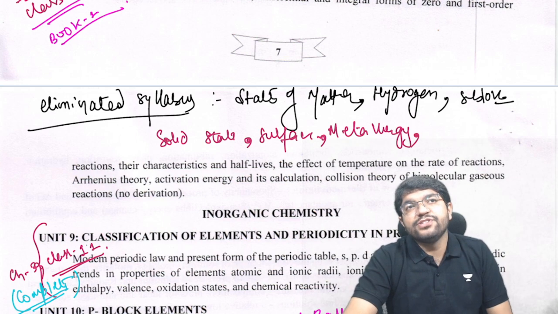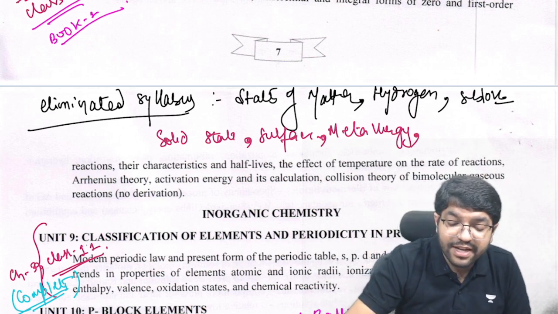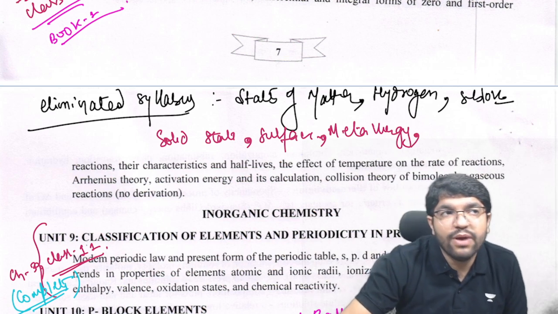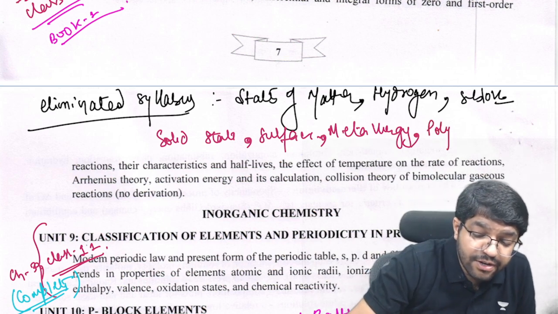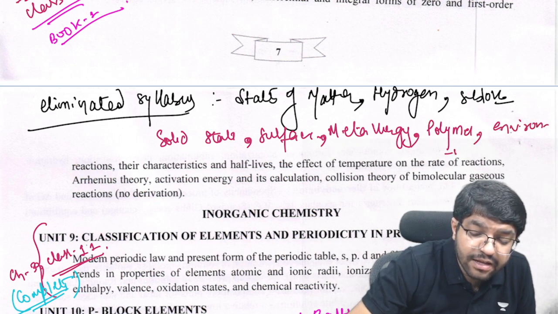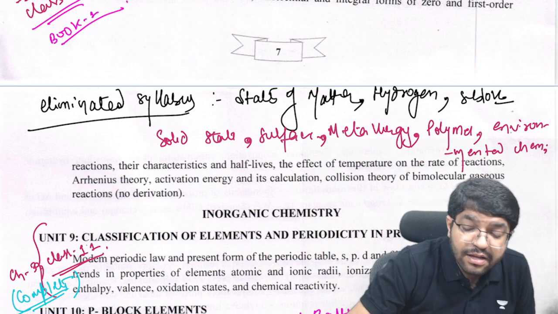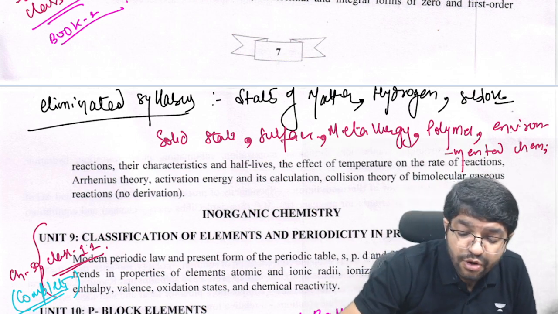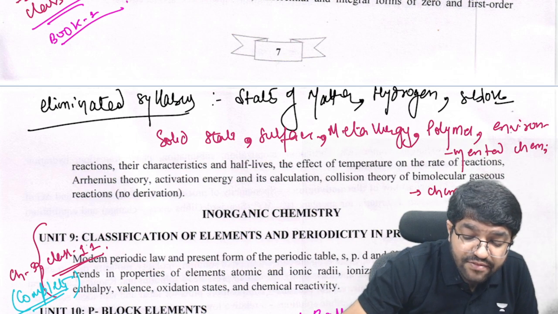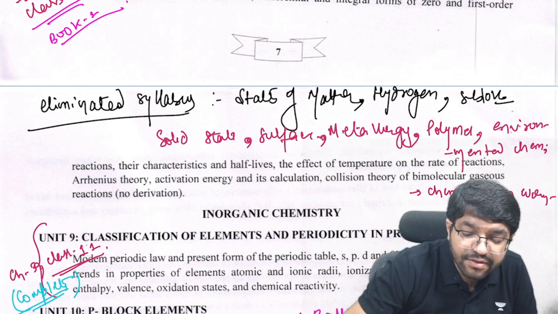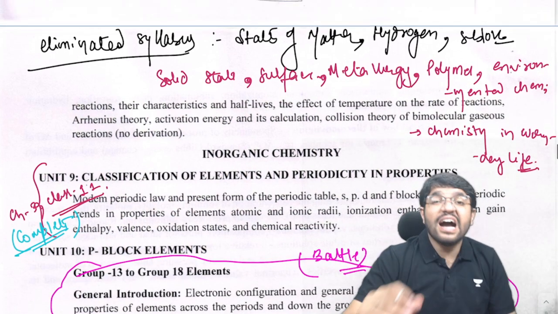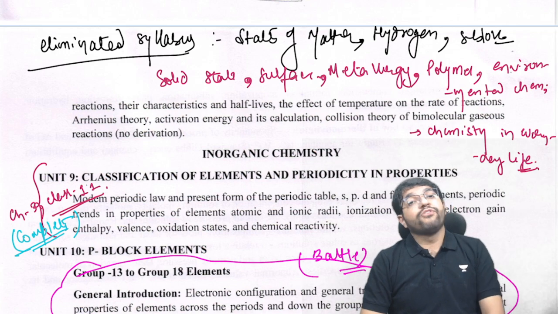After metallurgy, we have the chapter on coordination. Okay, P block we have taken, D and F is still there in the syllabus. You come to book 2: haloalkanes, amines, polymers, not there. Then environmental chemistry, also chemistry in everyday life. So all these chapters are already cut from your syllabus.